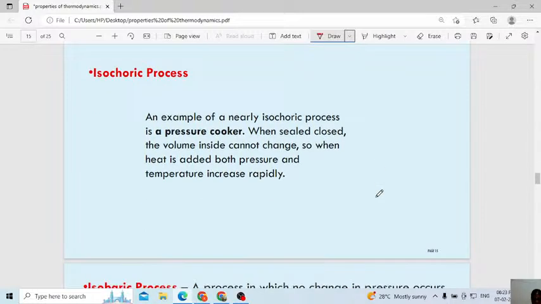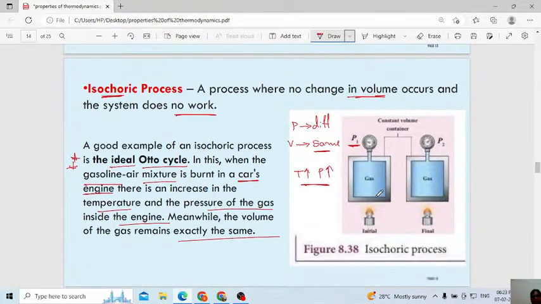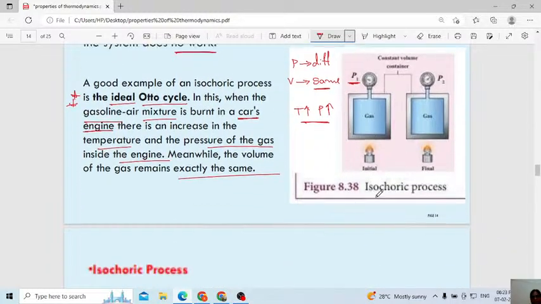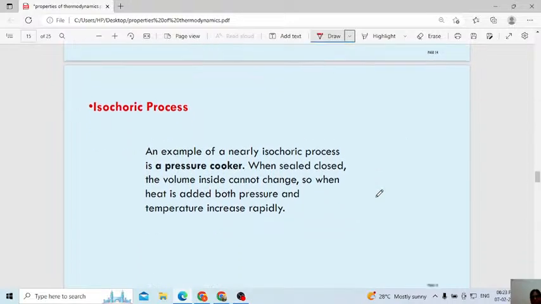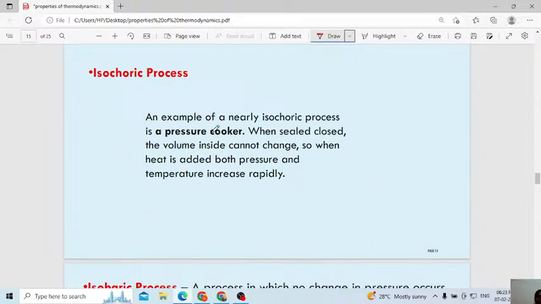Understood everyone? The next one, a very easy example. I included one scientific example, and another from daily life that we use. Remember, an example of a nearly isochoric process is the pressure cooker. Every day we use the cooker when we cook food. When sealed closed, the volume inside cannot change.